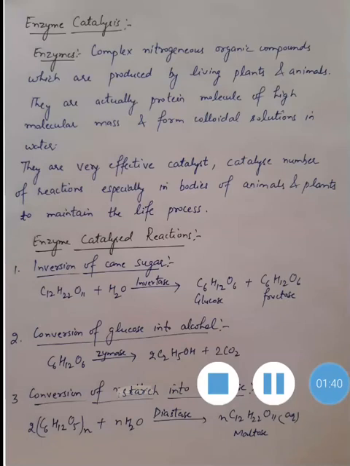Now, enzyme catalyzed reactions. The first one is inversion of cane sugar. Cane sugar in the presence of invertase will convert into glucose and fructose. Then conversion of glucose into alcohol. Glucose in the presence of zymase will convert into alcohol, and conversion of starch into maltose. Starch in the presence of diastase is converted into maltose. There are so many reactions which are enzyme catalyzed.